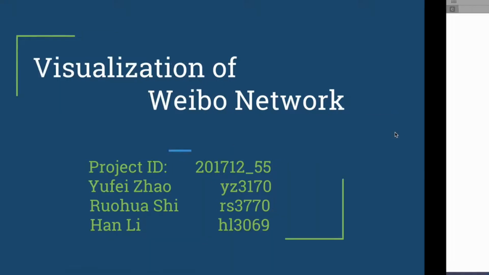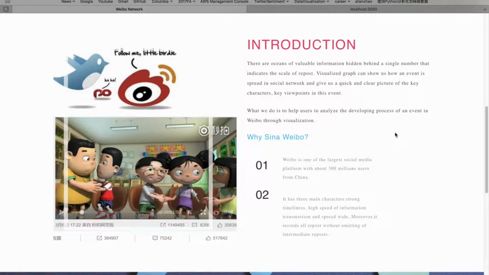To begin with, Weibo is kind of like the Twitter of China, which has an average of over 340 million active users each month. So the repost network of Weibo can reflect the pattern of how a piece of news or information is spread through the internet in China. With visualization, we can illustrate this pattern and discover some other valuable information. So let me show you two examples.